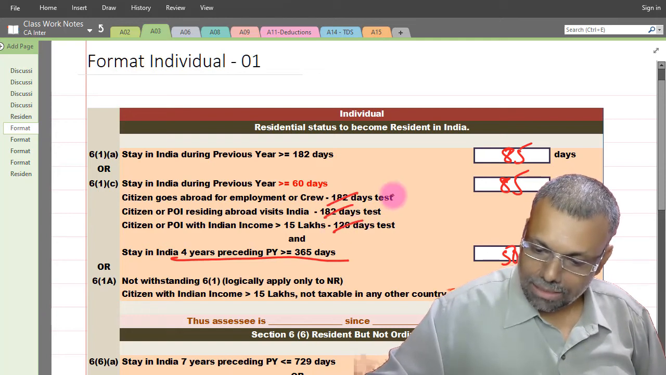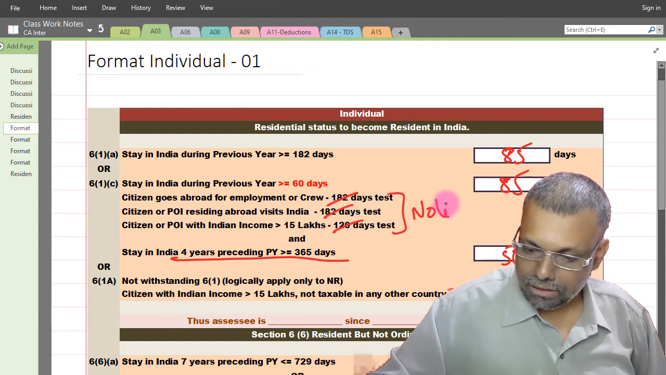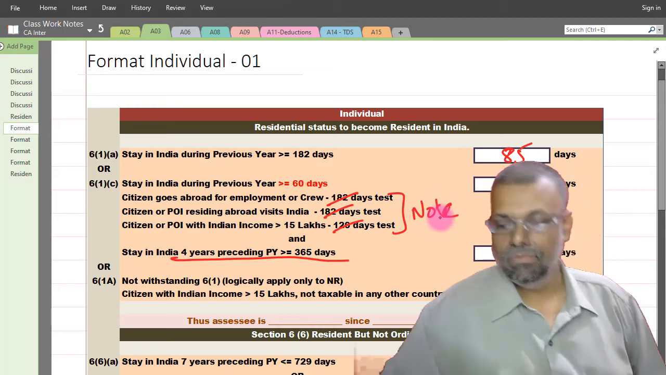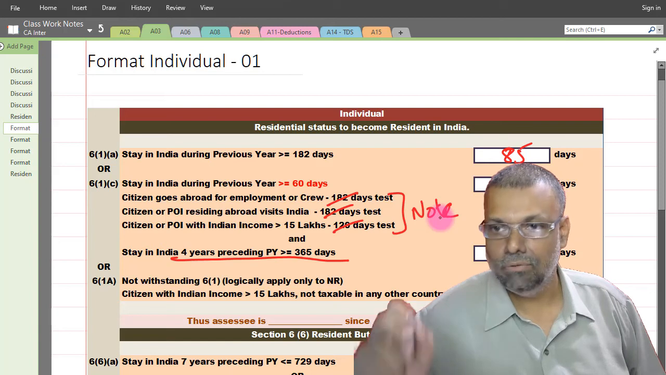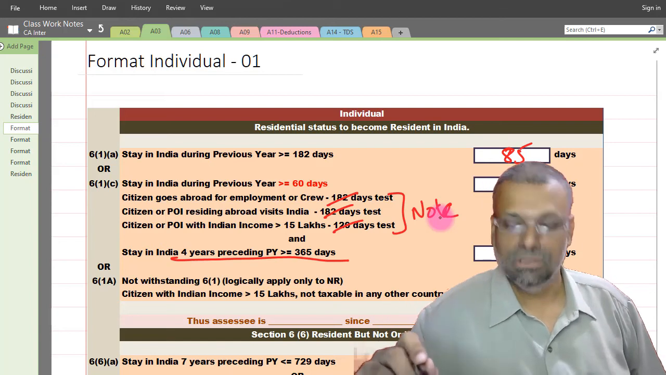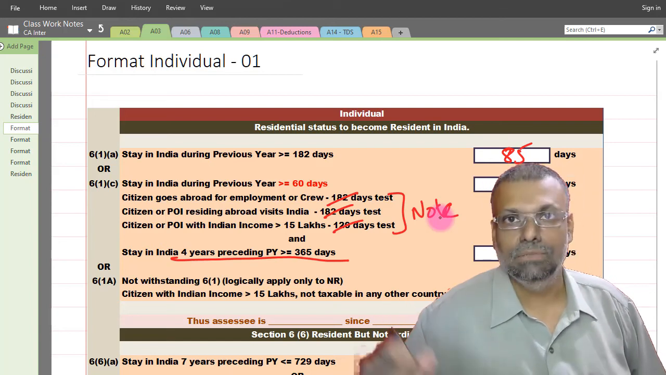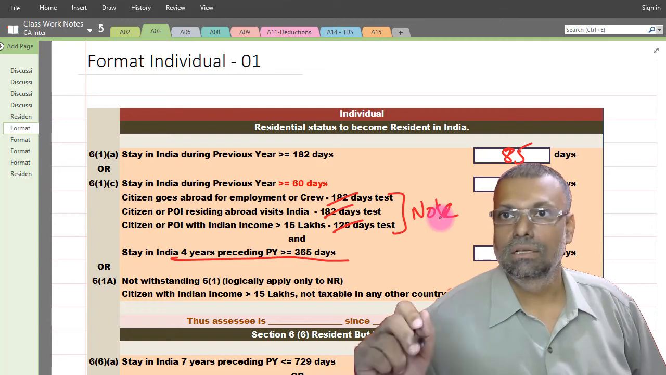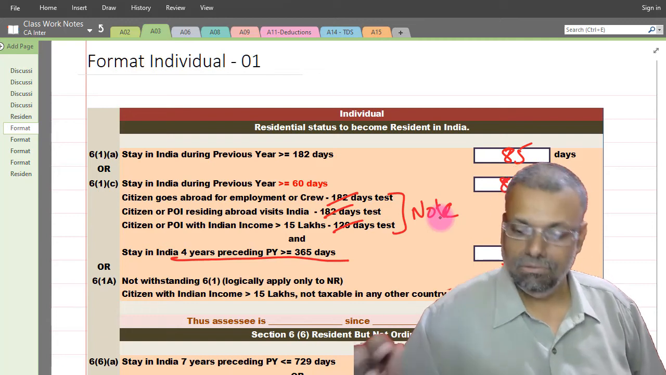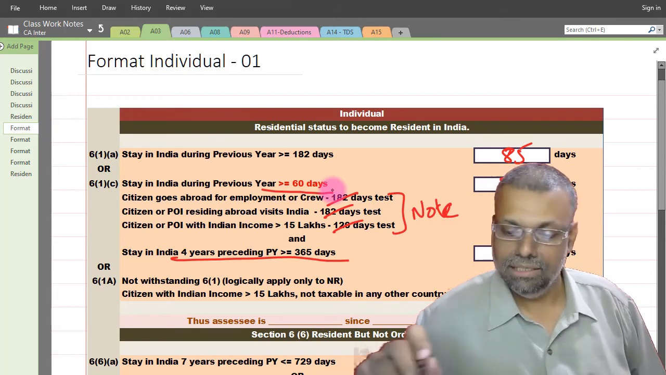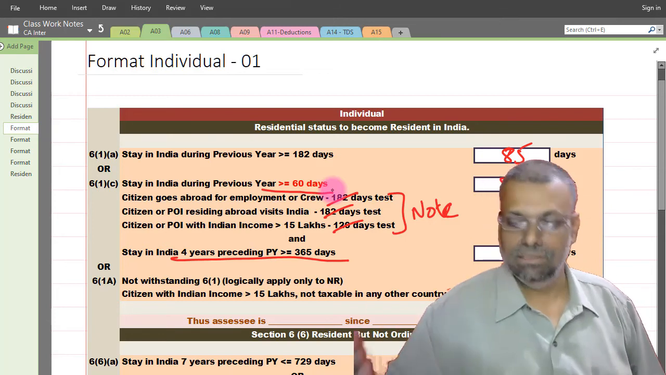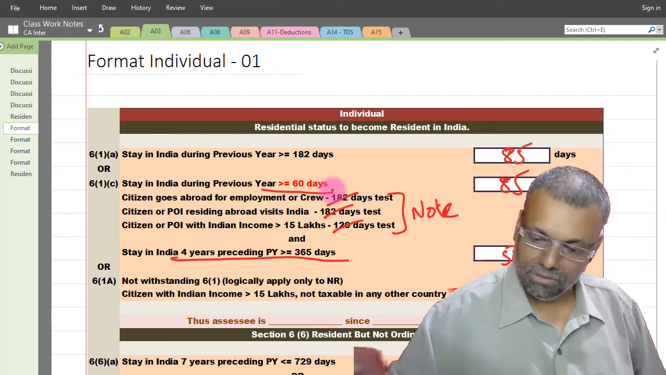For these, which are not applicable, I will have to write a note always. This particular note will state that in the given question he is a foreign citizen and he is not even a person of Indian origin. Therefore, explanation 1, explanation 2, etc. to section 6(1) are not applicable in the given circumstances, and therefore the relevant number of days test under 6(1)(c) is the 60 days test. That is a small little note that I will always have to write.